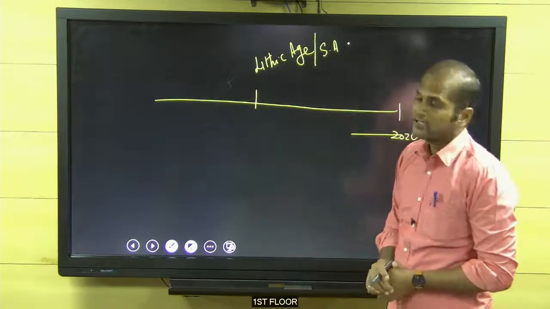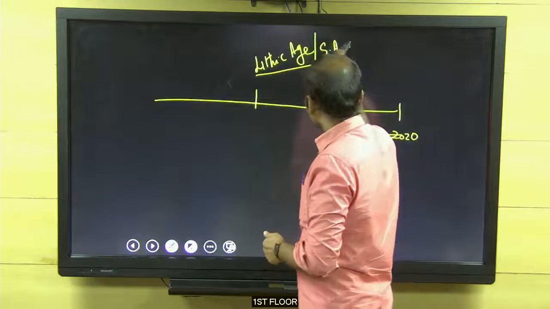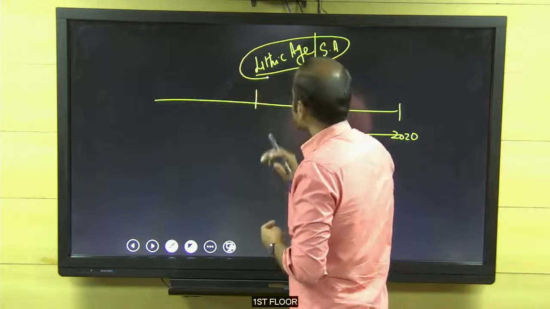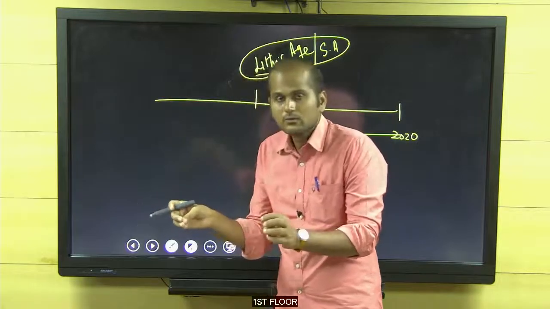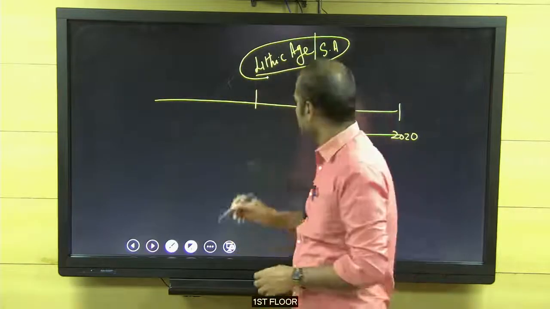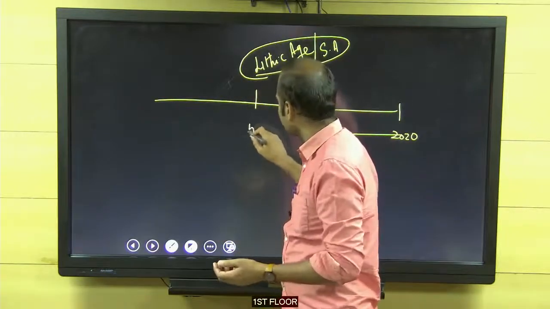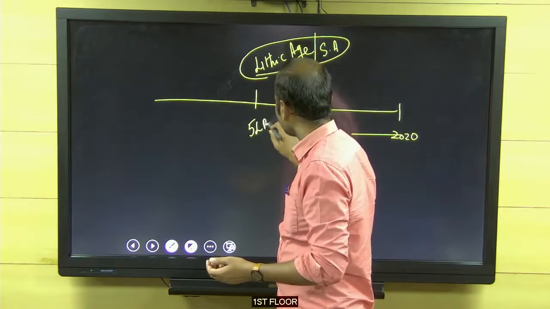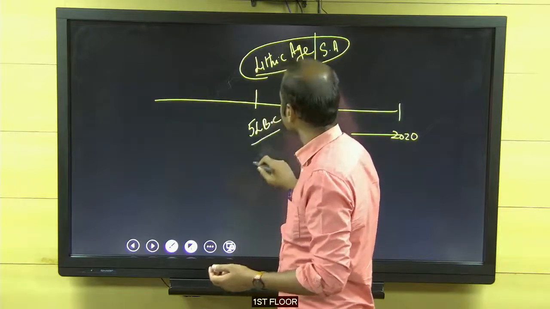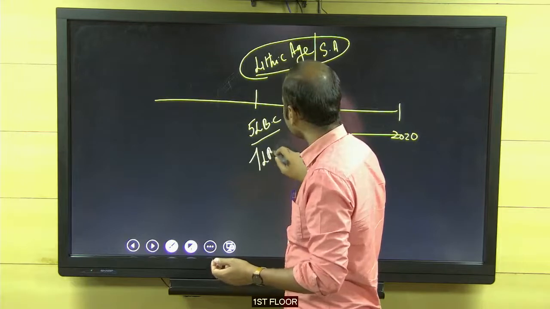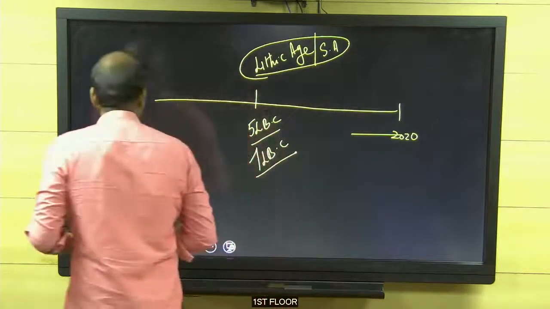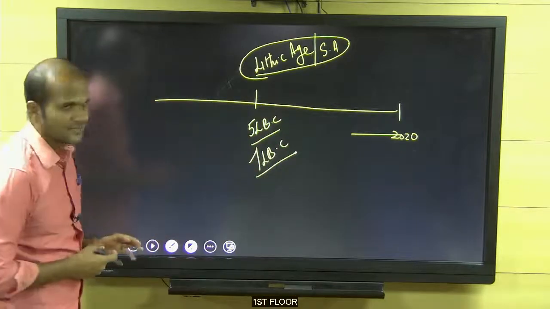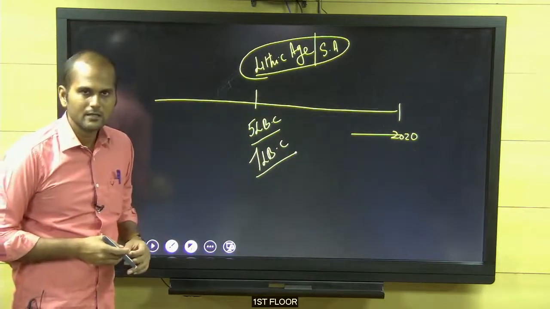Why I put it here is that if you see the origin of the human being, it seems to be very, very new to this world. The origin of the human being, I keep it around 5 lakh BC, otherwise around 7 lakh BC. Note it down, put this on the timeline and write it. Okay, 5 lakh BC or 7 lakh BC.